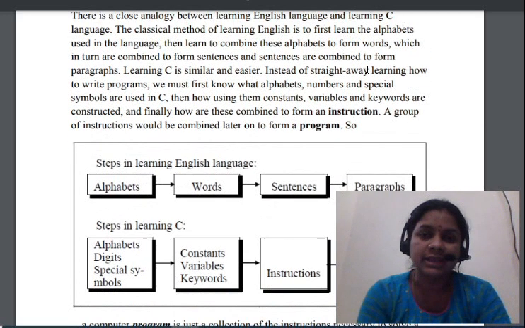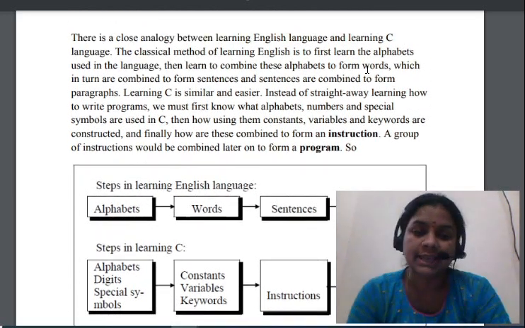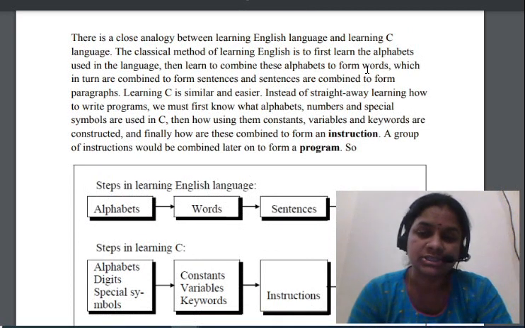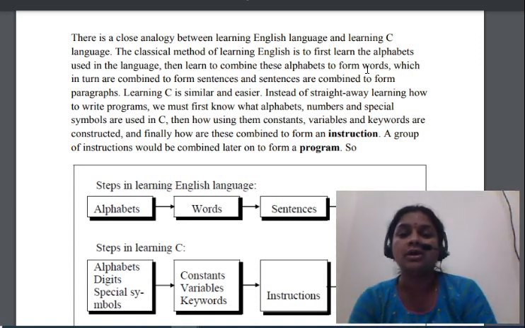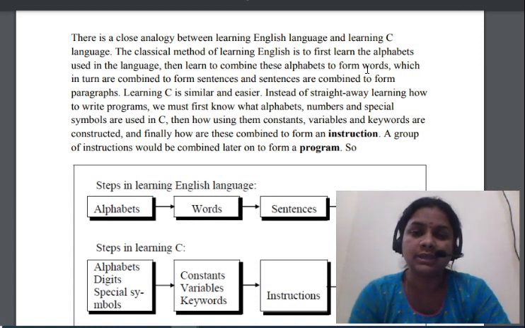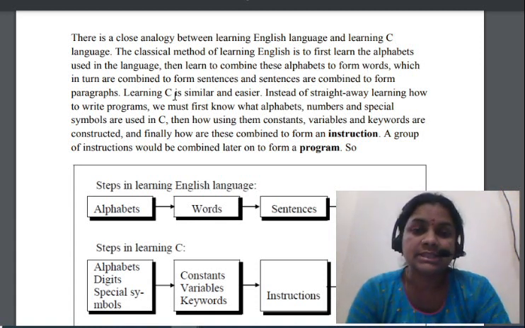In the same way, if you want to learn the C language, we also have alphabets, constants, instructions, and programs. That means here, instead of paragraphs, we are going to learn programs. C is similar and easy.